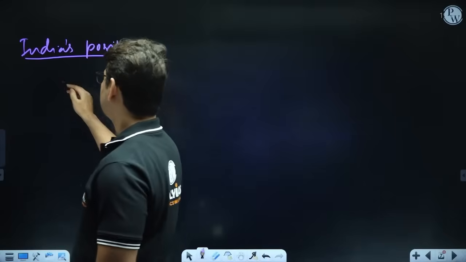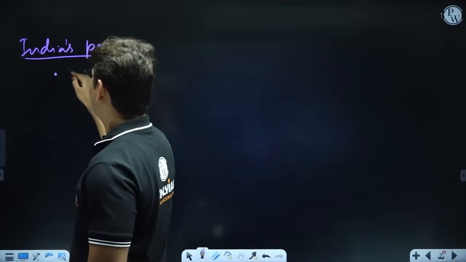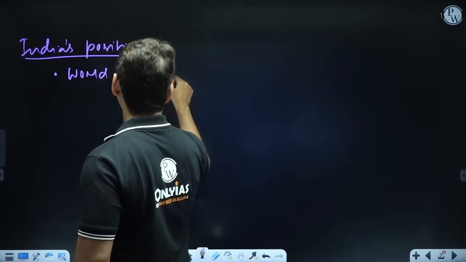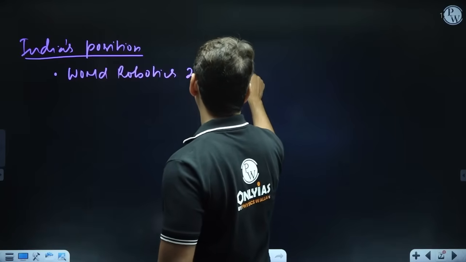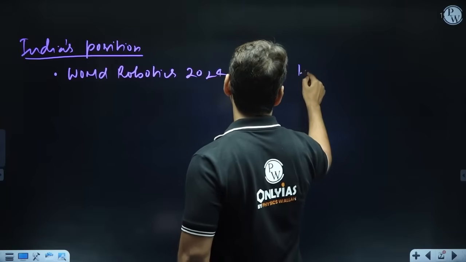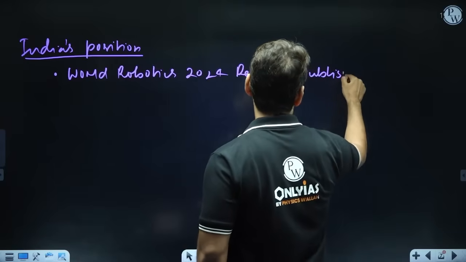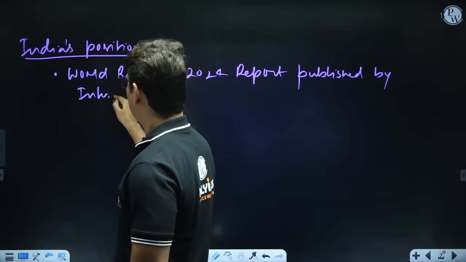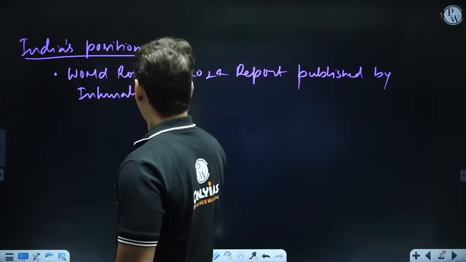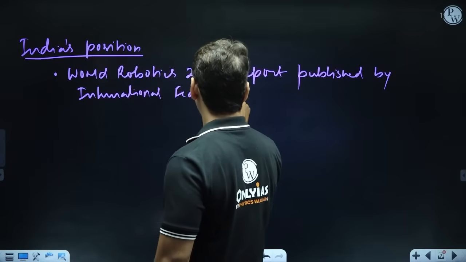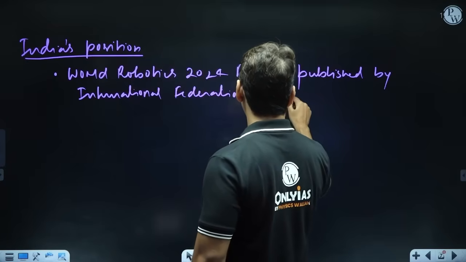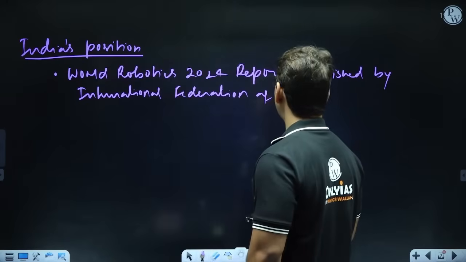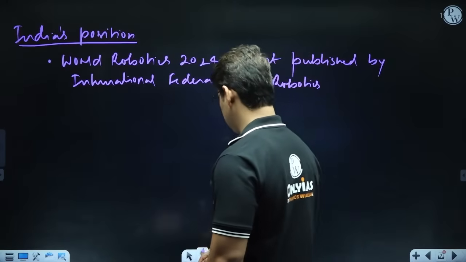And we can write some points out there, that according to the World Robotics 2024 report published by the International Federation of Robotics.